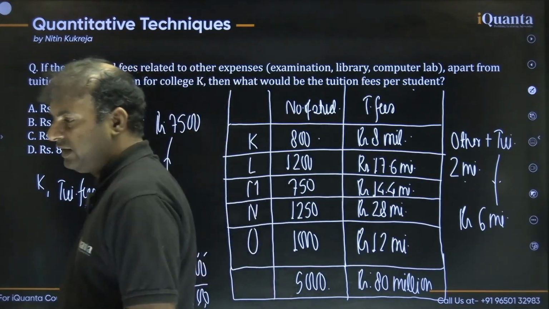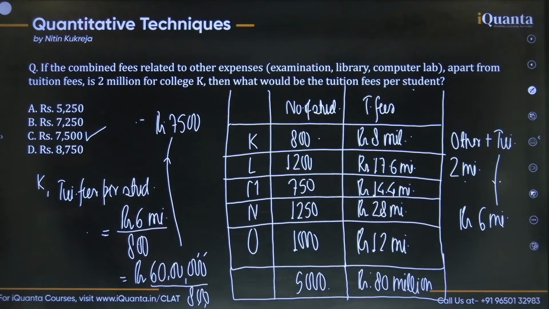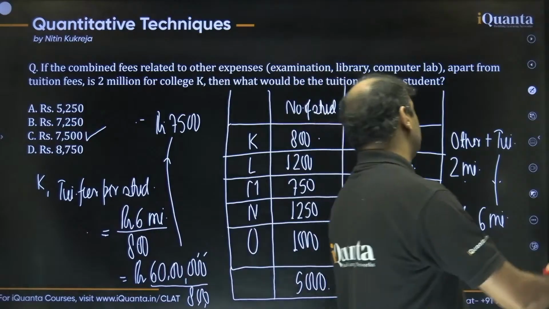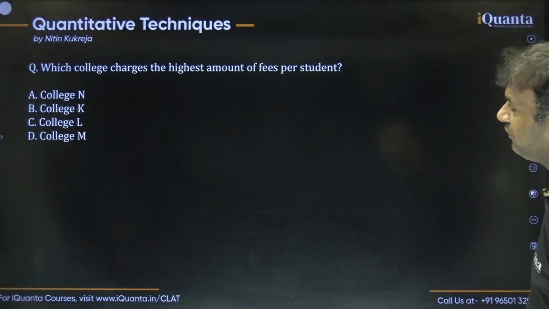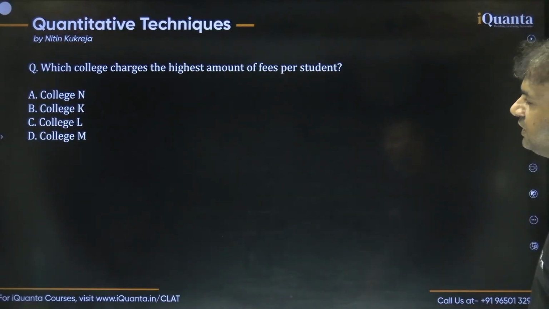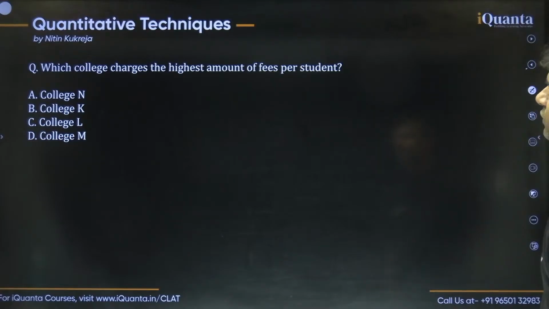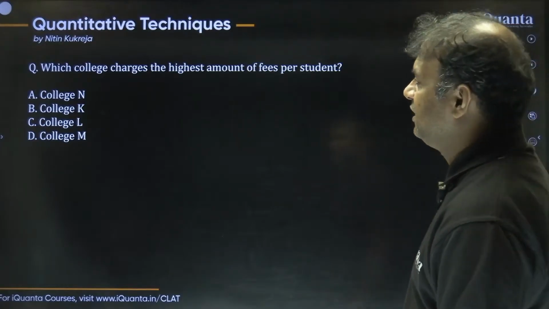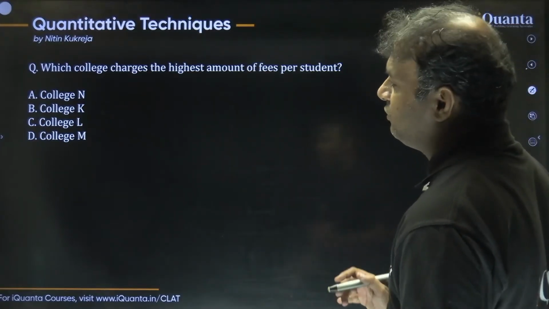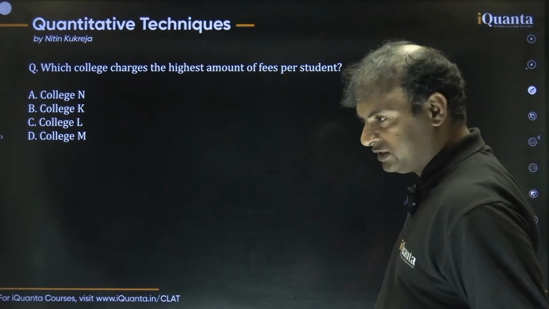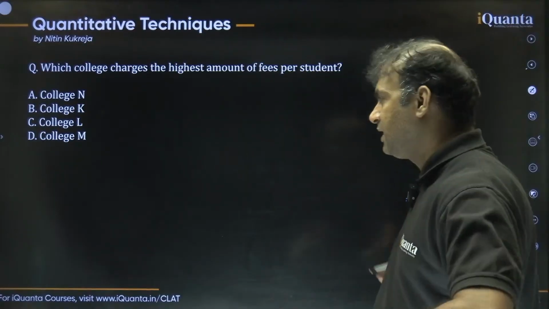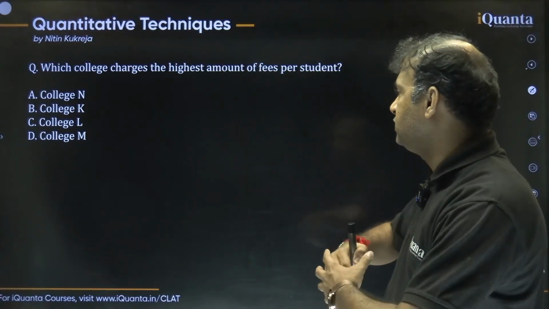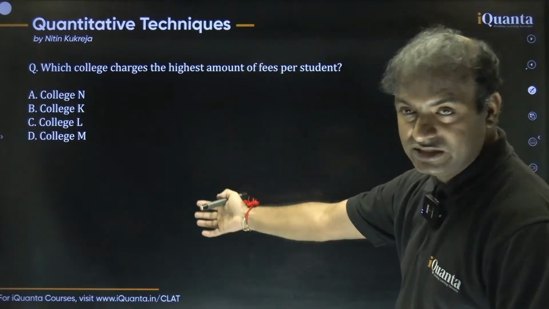This is why a lot of students are also writing option C. Okay, this is how question 1 is done. Now let's try question number 2 of the set. It says, which college charges the highest amount of fees per student? Okay guys, tricky question, right? A lot of students start calculating the whole data. They calculate the total fees per student of all the 4 colleges given in the options.